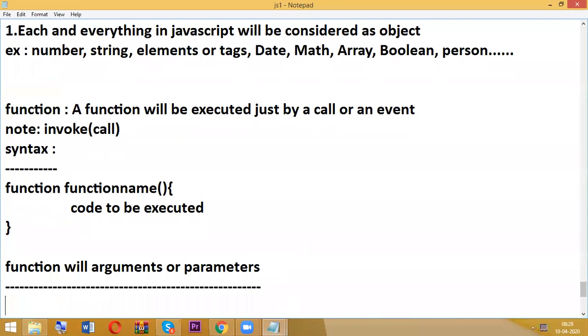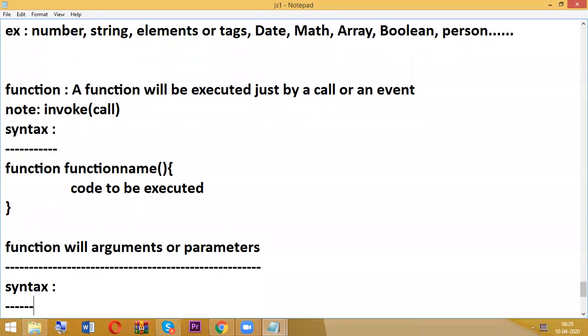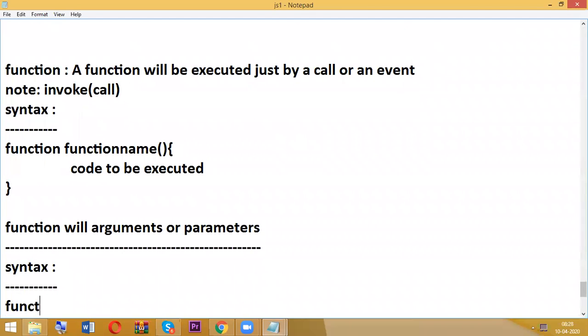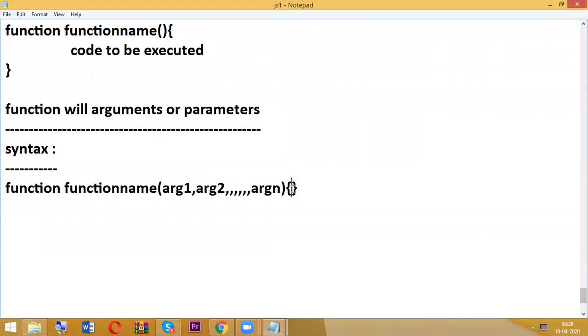Nothing is there, directly the syntax. Whatever we are writing inside the parentheses after the function name, these things we call arguments. It doesn't matter how many arguments, n number of arguments you can plan.